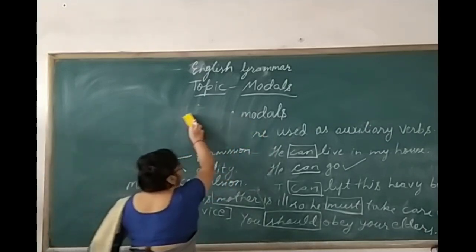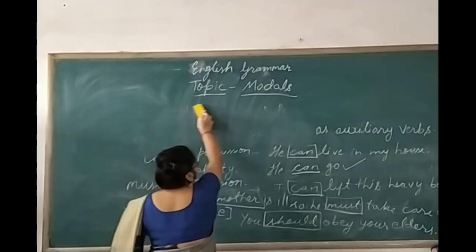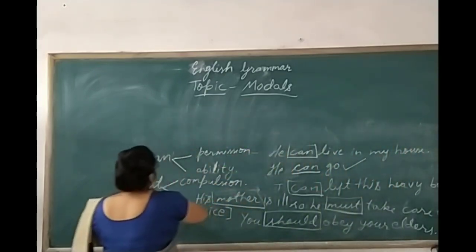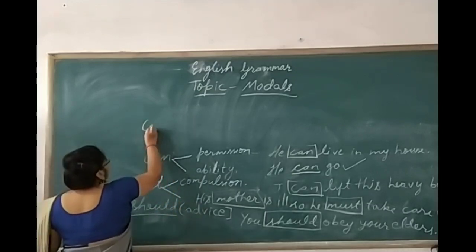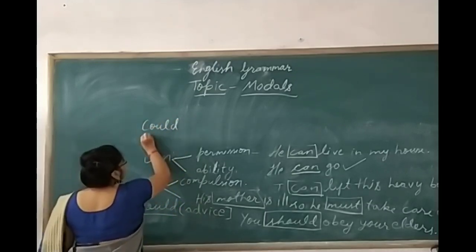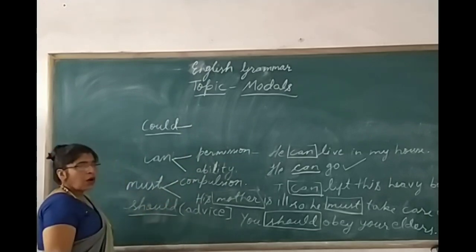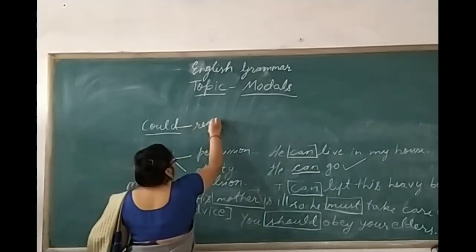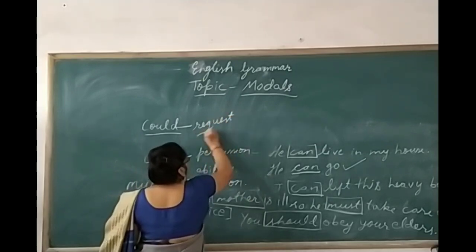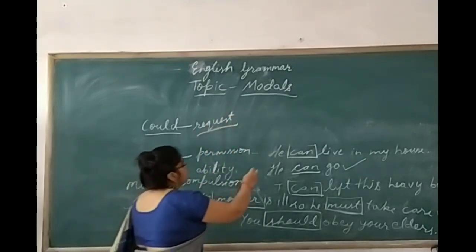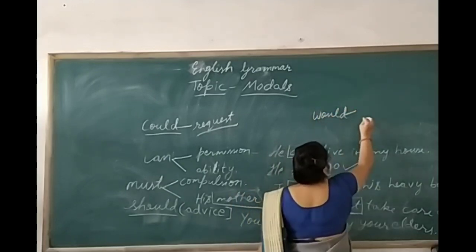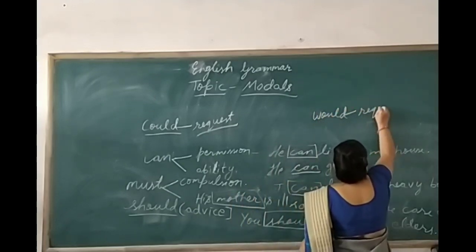Let us take some more examples of modals. Suppose I take "could"; here could is also used for request, and if I take "would", would is also used for request.